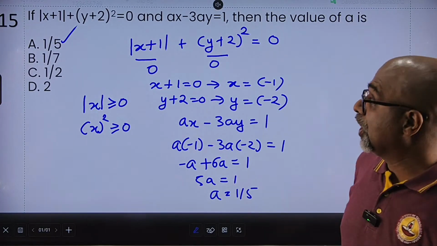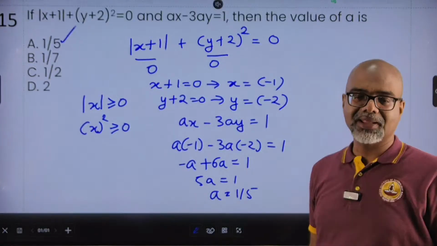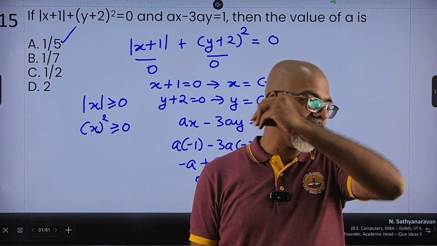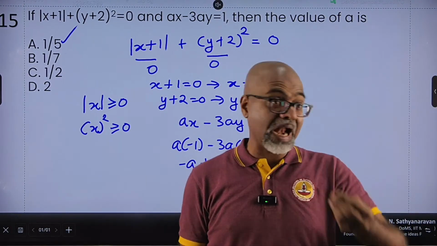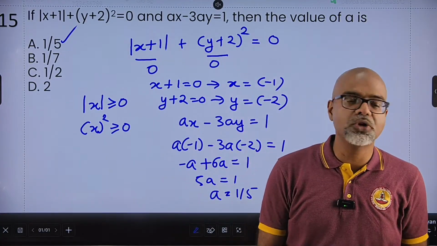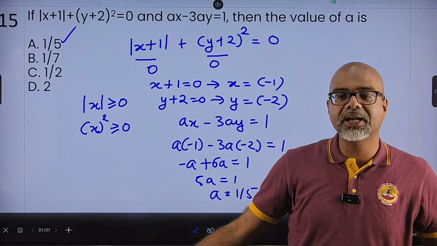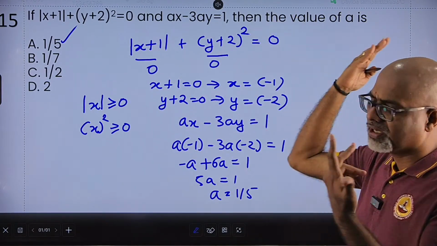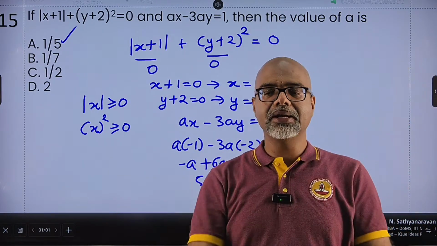It looked complicated, modulus plus square and this and that. A simple funda. If you are adding numbers which cannot be negative and you are getting the result as 0, each of the individual numbers has to be 0. Otherwise, you cannot get the value. So once you understand that, you get the values of x and y, substitute, get the answer. Brilliantly easy question.